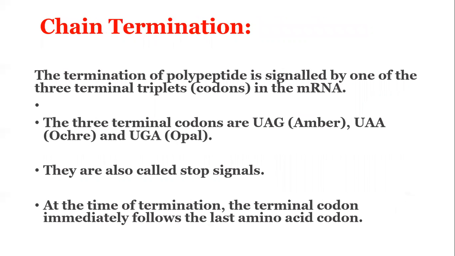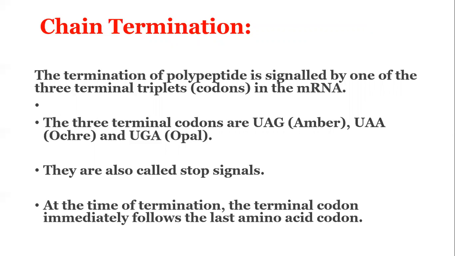The next is the chain termination. The termination of the polypeptide is signaled by one of the three terminal triplets in the messenger RNA, and the three terminal codons are UAG, UAA, and UGA. They are also called the stop signals. At the time of termination, the terminal codon immediately follows the last amino acid codon.